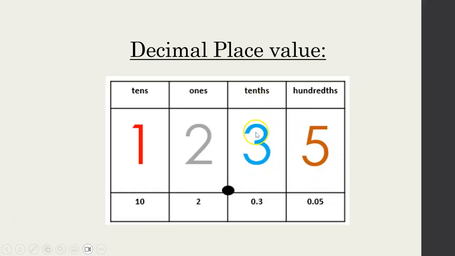And the 0.05 represents your hundredths. So the way I like to think about it is you start with tenths, hundredths. What do you think the next one would be? Well, it would be thousandths. Tenths, hundredths, thousandths, ten-thousandths. So you're just adding a zero each time. So 10 is 10, hundred would be 100, thousand would be 1000, and so on. So that decimal point, this is a more common question. They'd say, what does the 3 represent in 12.35? Well, it would be tenths.